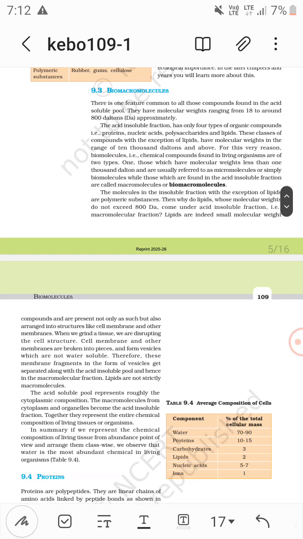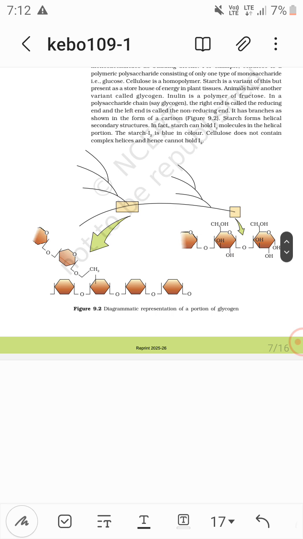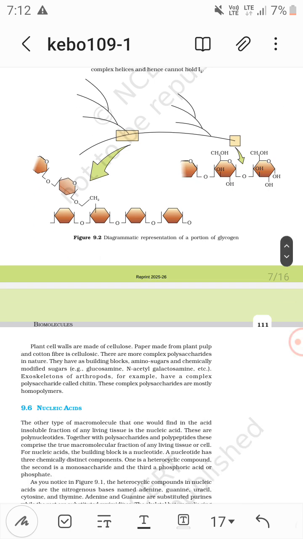Like biomicromolecules and biomacromolecules. Biomacromolecules include proteins, nucleic acids and polysaccharides. And lipids are strictly not biomacromolecules, but they are considered so because they form vesicles, which are present in the retentate form, as they are insoluble.